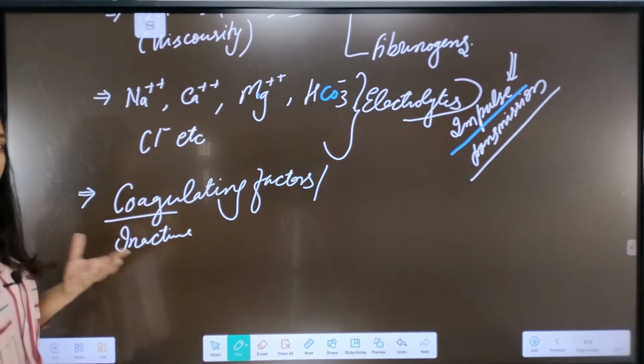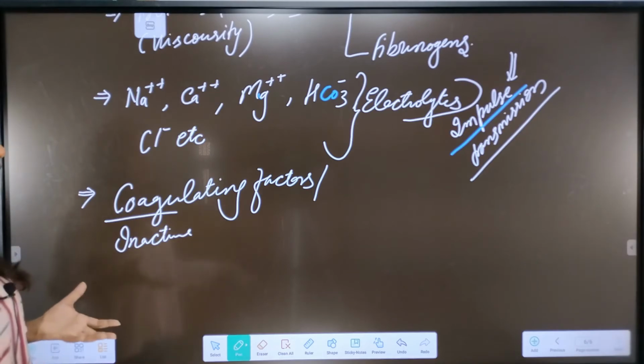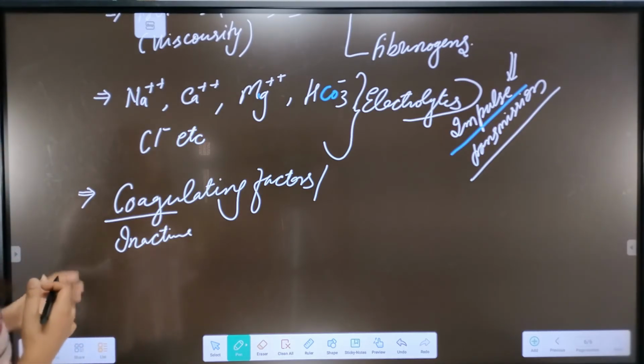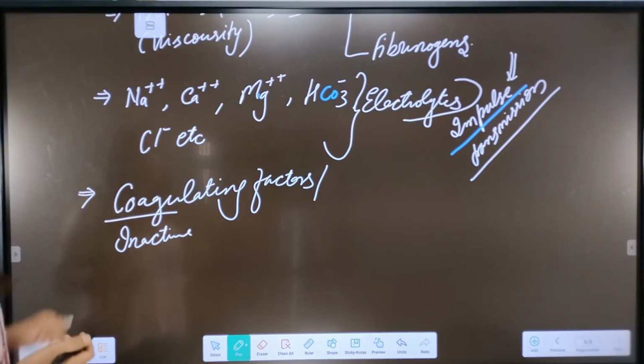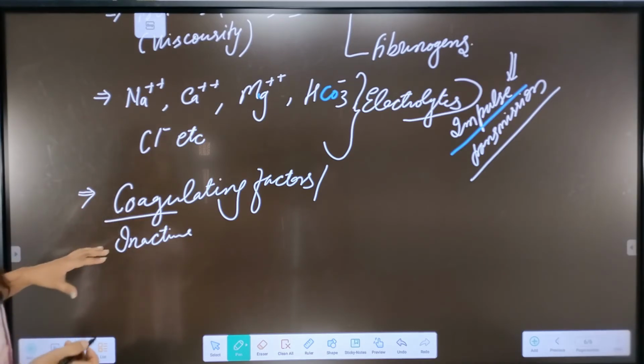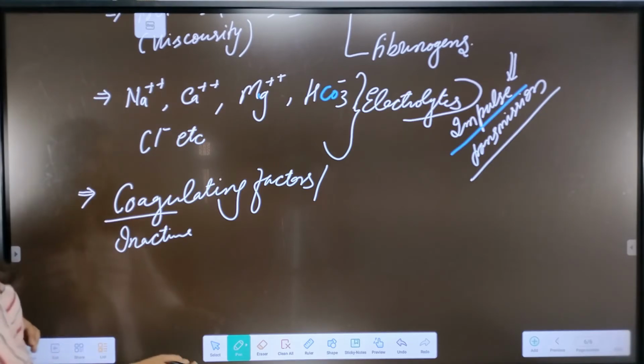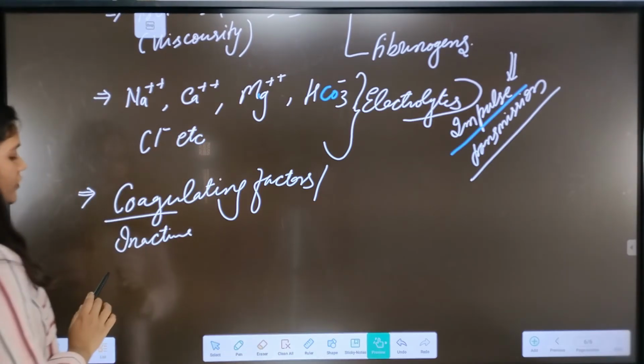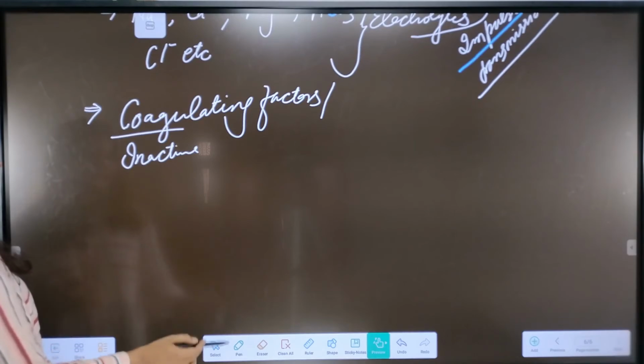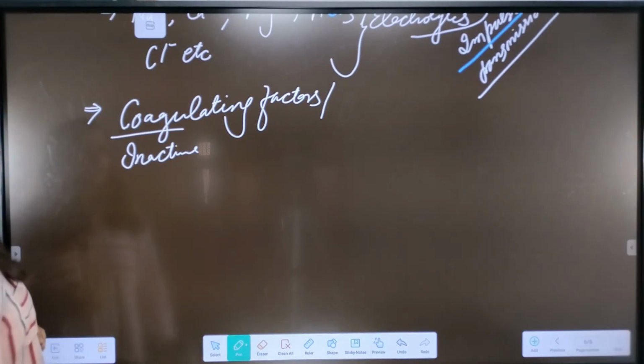They become active whenever we get any injury or blood starts to flow from the blood vessels, for the coagulation of the blood.